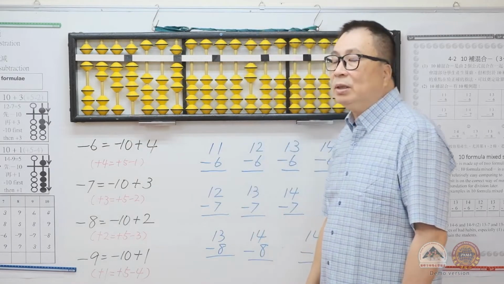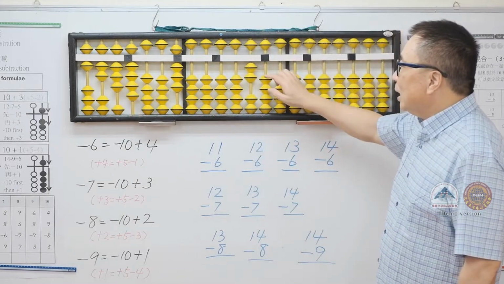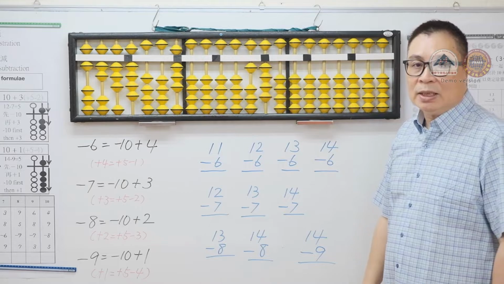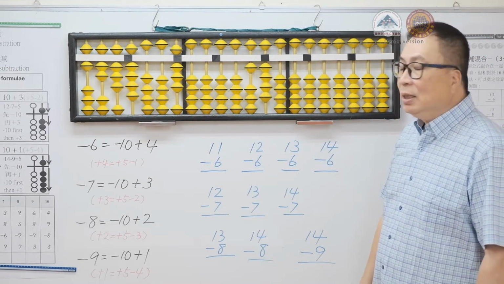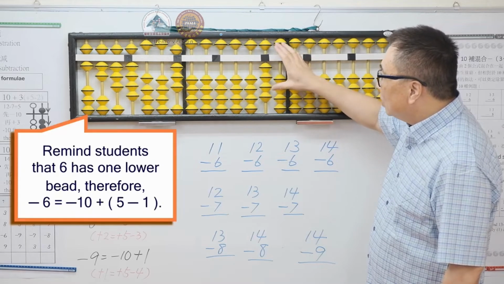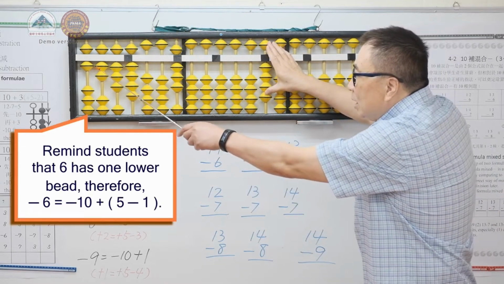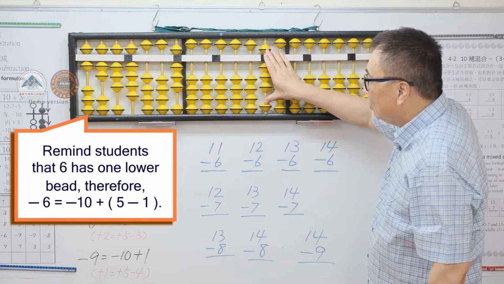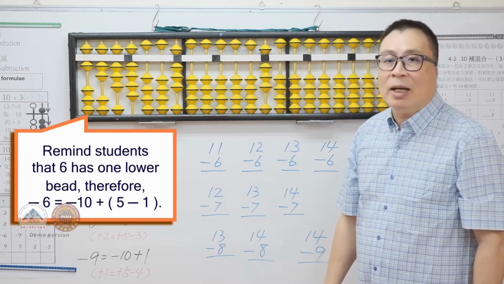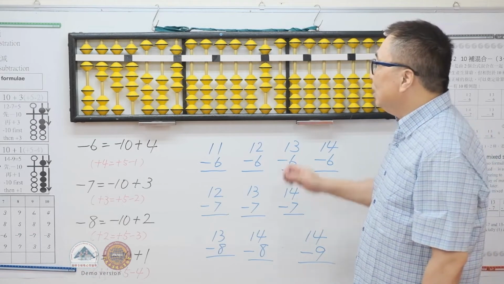Originally, if we need to -6 from 20, we can use -6 equals -10 plus 4 directly. However, when we need to minus another 6, we can -10 but not +4 directly. Teacher can mention to students that 6 has 1 lower bit, so we can +5 minus 1, as in move 1 lower bit down. The answer is 8.